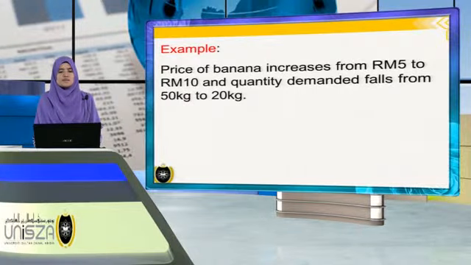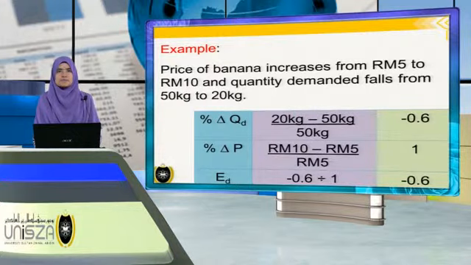Example, the price of banana increased from 5 ringgit Malaysia to 10 ringgit Malaysia, and quantity demanded falls from 50 kilograms to 20 kilograms. From the example, the percentage change in quantity demanded is negative 0.6 because of the decrease in quantity demanded, while the percentage change in price is 1.